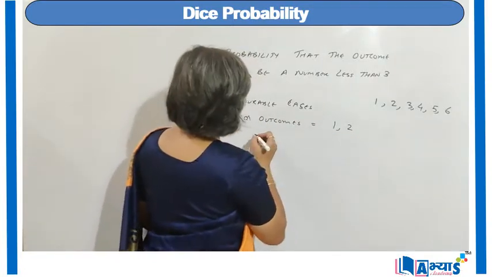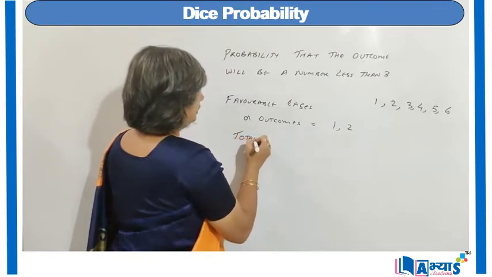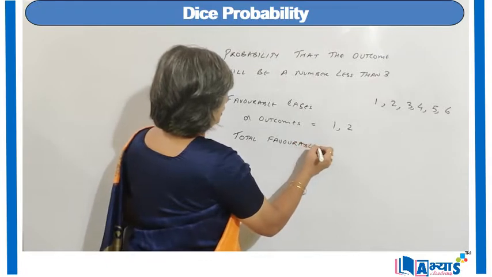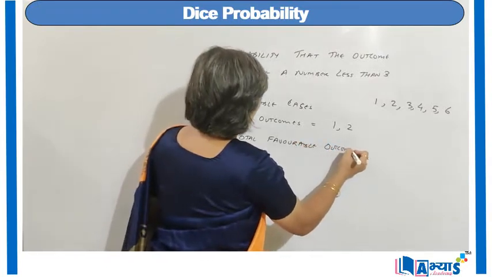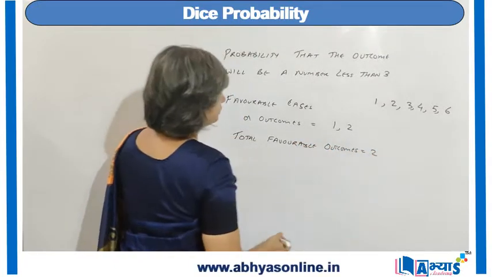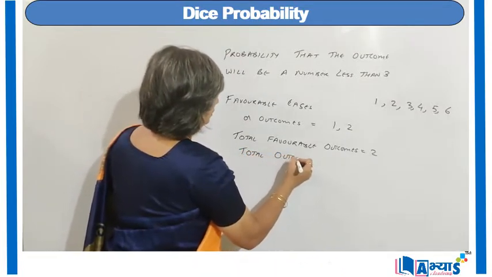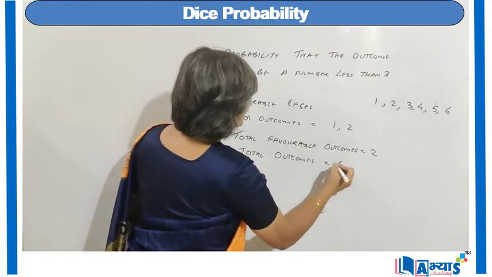So the total number of favorable outcomes is equal to 2. Total outcomes, that is the sample space, is 6.